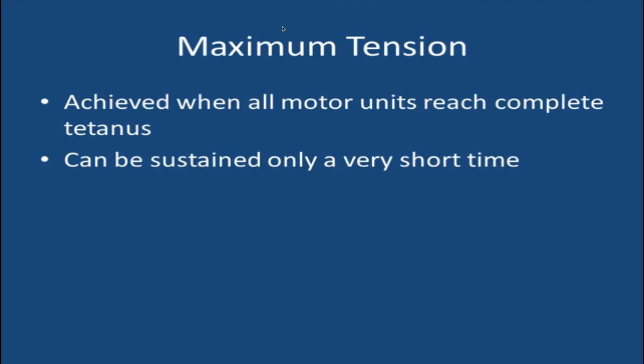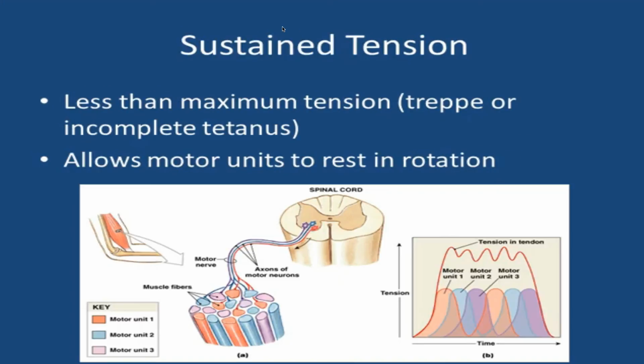Maximum tension is achieved when all the motor units reach tetanus, but this can only be sustained for a short time. Sustained tension is less than the maximum tension, and this allows some motor units to rest in rotation.